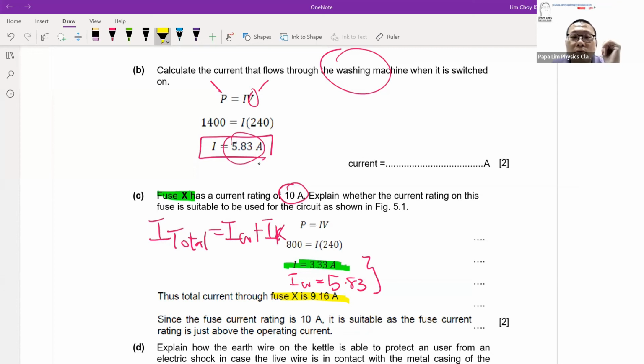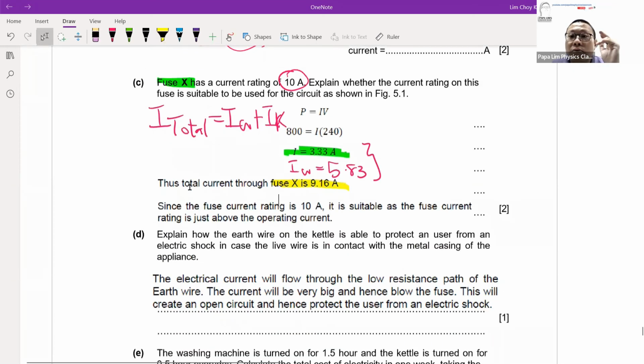So same thing, you must know how the fuse works. Remember, a fuse will only start to melt when the current is at 10 A or above. So if your working current is 9.16, definitely the fuse will not be activated, and it means that the fuse is suitable for that circuit. Okay, so take note of the convention. End of the day, a 10 amp fuse is suitable for this circuit because the rating is slightly above the operating current, which is good.